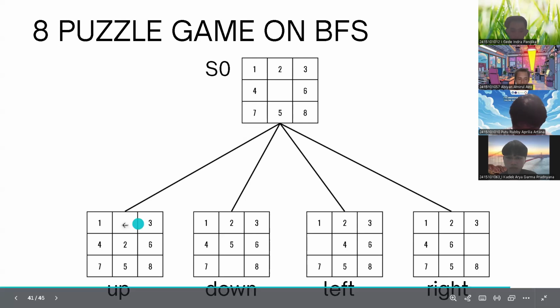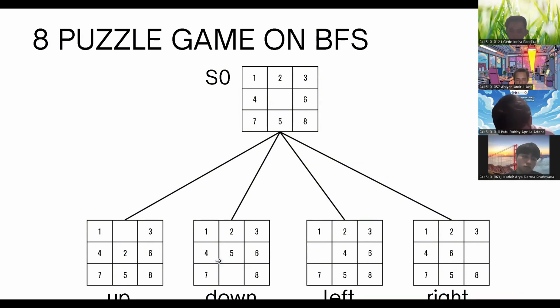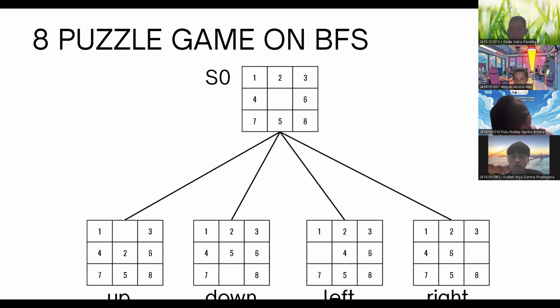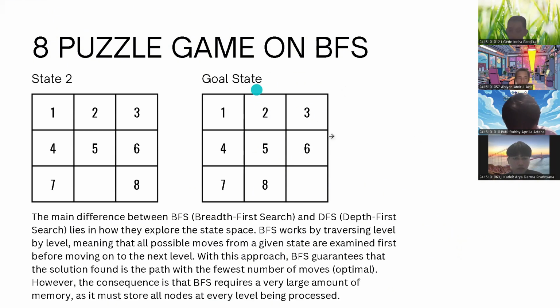Then the up move gives the number 2, the down move gives 5, the left move gives the value 4, and the last, right, gives 6. So at the state of 2, it also gets the goal.